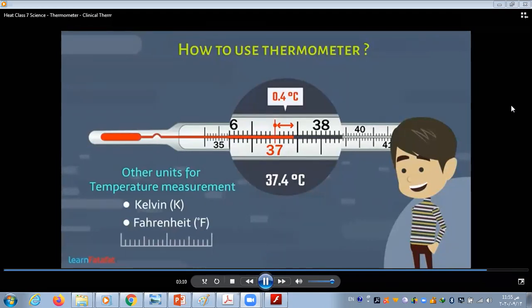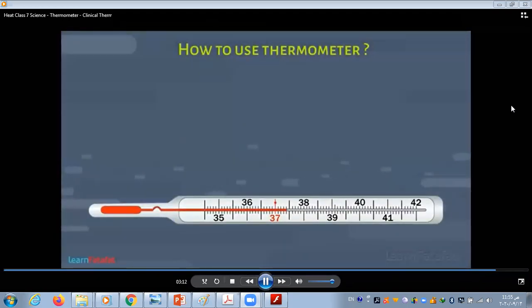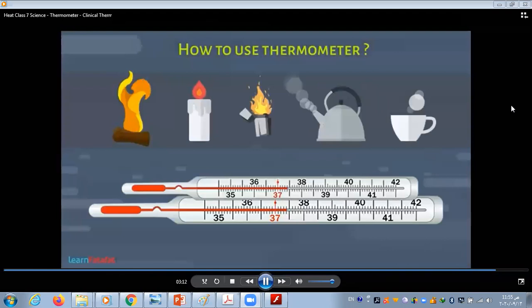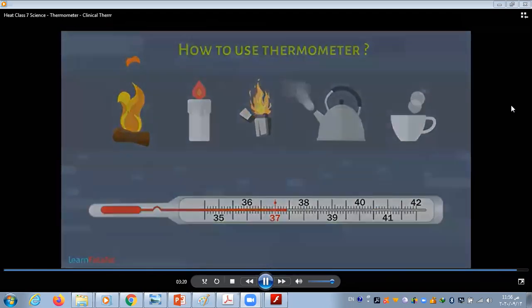Always remember, never use a clinical thermometer for measuring the temperature of hot objects other than human body. It may break. Here we complete this topic.